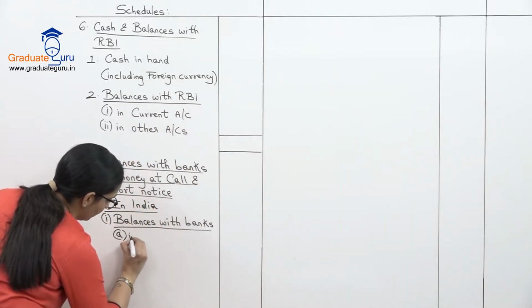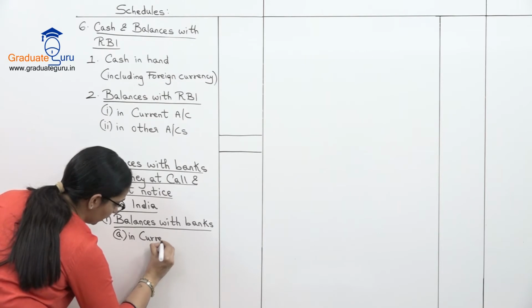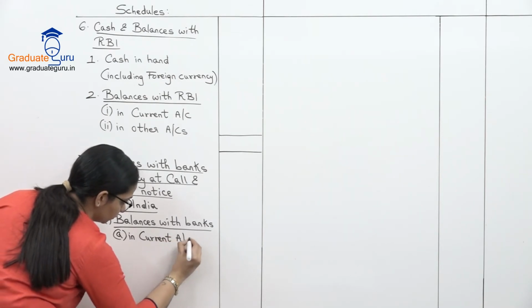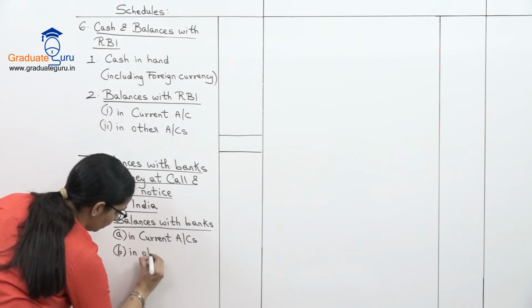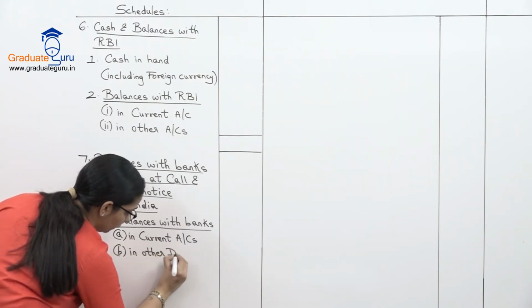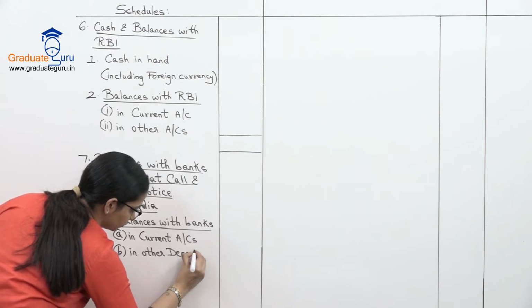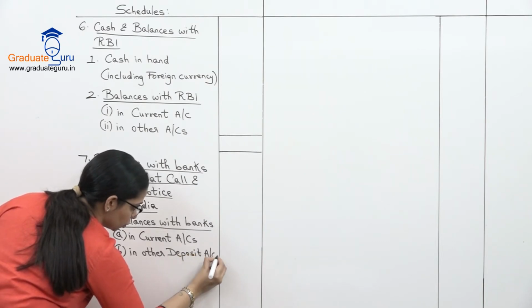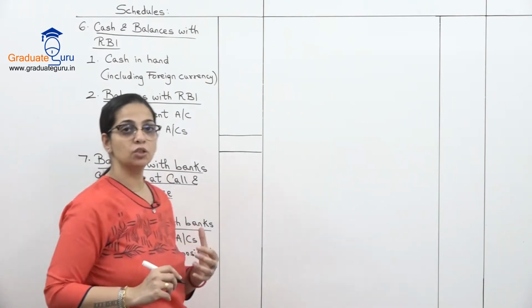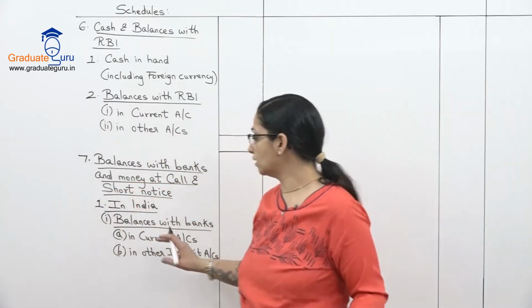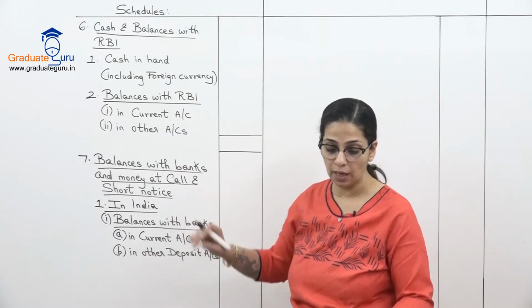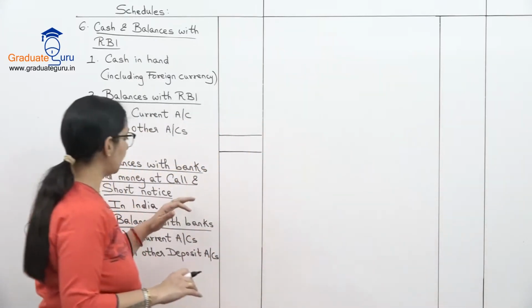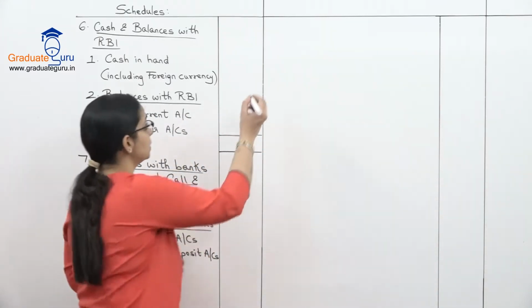So part A is in current account and B is in other deposit accounts. So any kind of deposit account is included over here. So these are the balances which we are maintaining with the other bank. So this is our first part, and our second part is money at call and short notice.